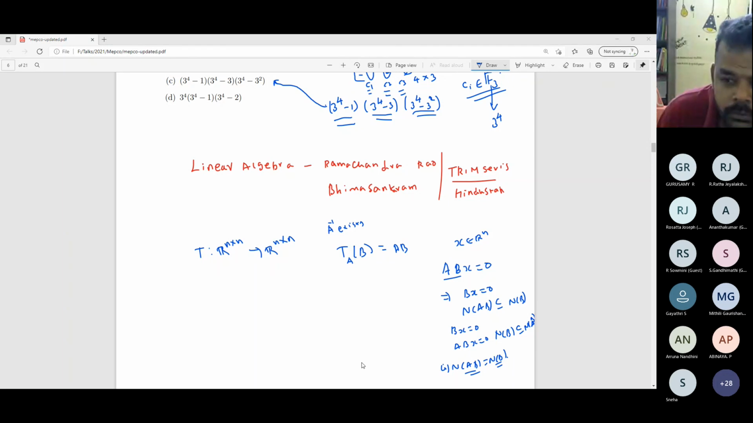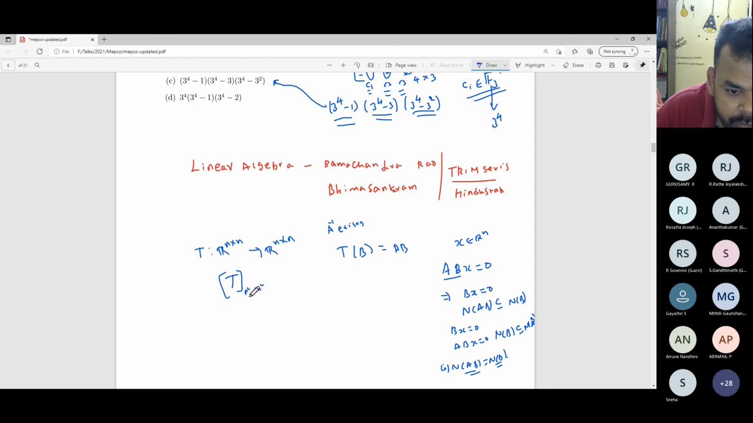Anything about eigenvalues and determinant? Determinant you want to compute, the determinant of T. Yeah, that's a tricky question. That will be an n squared cross n squared matrix. It would not be easy to compute, I think. It may not be computable.